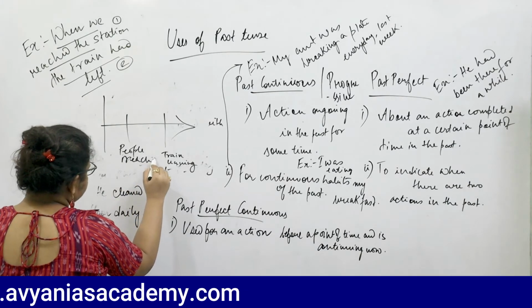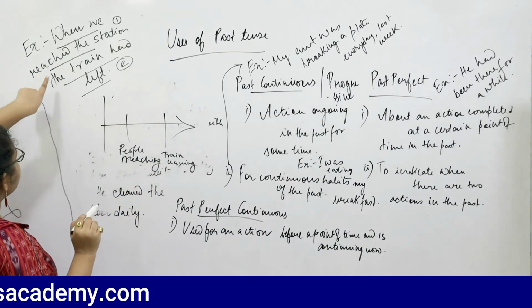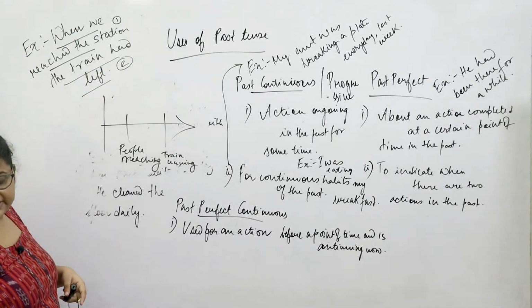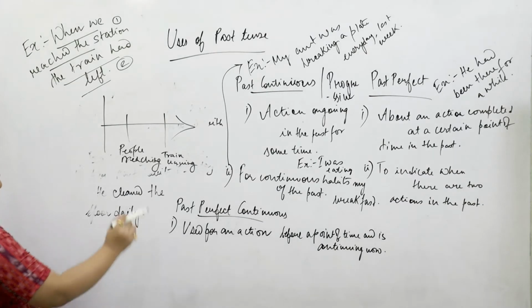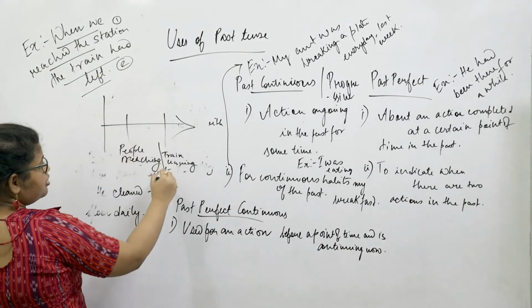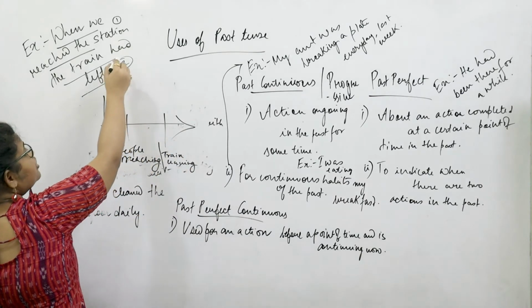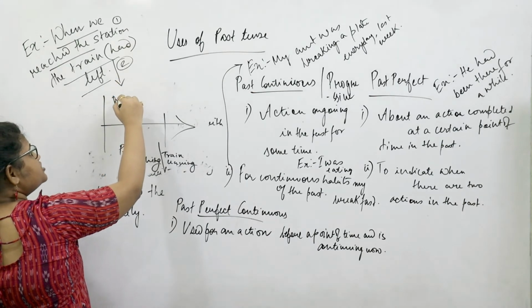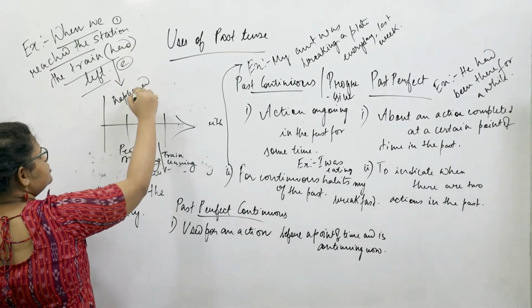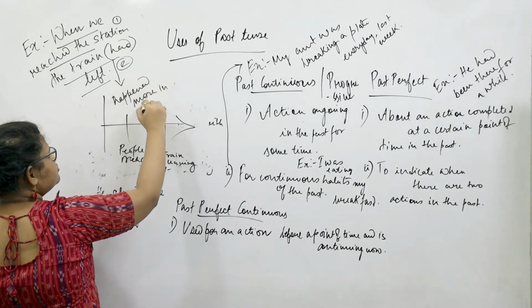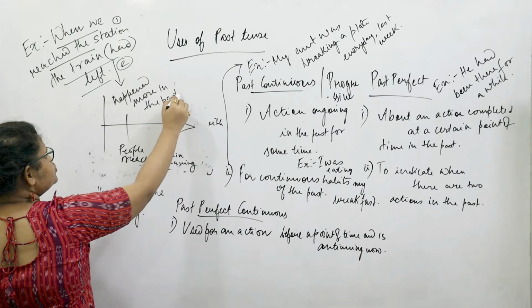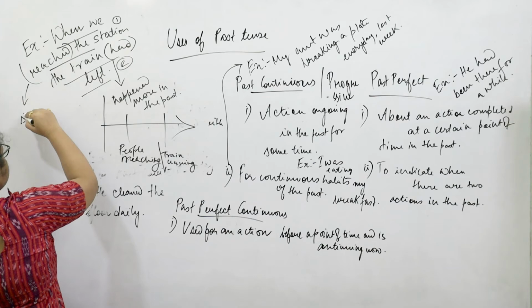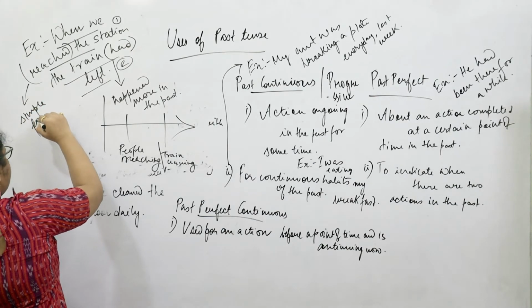So which is more in the past? As we have, what the train had left. So with the utility of this "had" in the sentence, we make this in the past perfect tense, because when we are using the "had", it shows that this action happened more in the past. And when we are just using the simple past tense, "reached the station", this shows that this action had happened